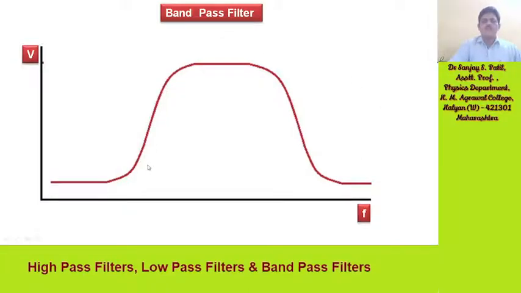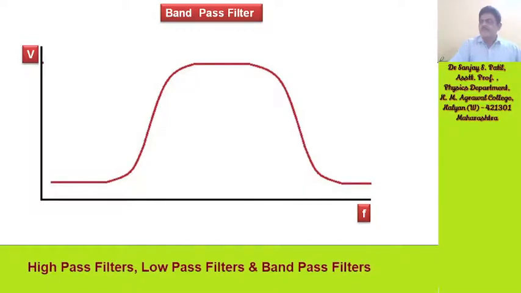Low frequency will not pass, high frequency will not pass, only this band will pass. And that's why this is called a band pass filter. So this is all about the high pass filter, low pass filter and finally the band pass filter.